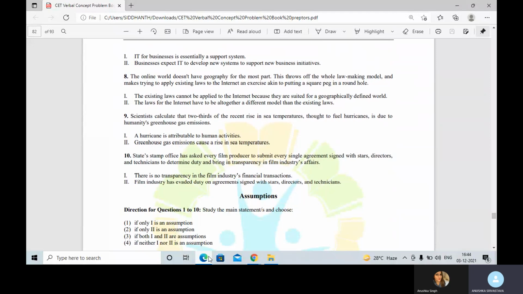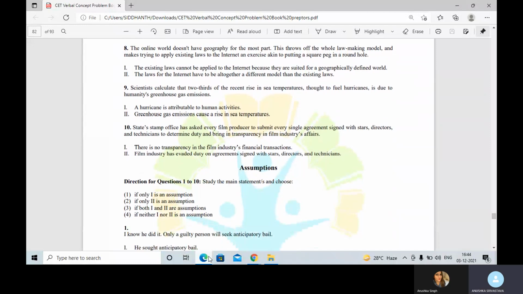Now, since the question says every single agreement with stars, directors, and technicians, and has asked every film producer, which means there is no transparency, which is why they are trying to bring in transparency. So, option 1 is correct. But you can't say that the film industry has evaded duty on agreements; evaded is escaped. Unless and until you evaluate, you can't really conclude that the film industry has evaded duty. So, the answer becomes only 1.